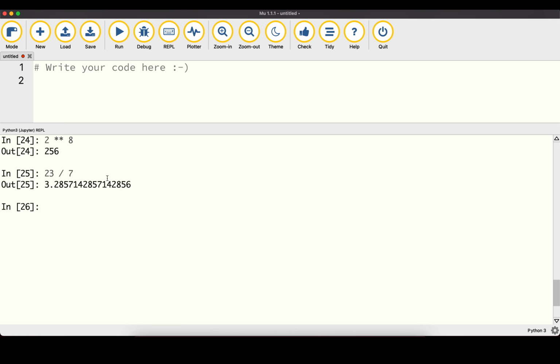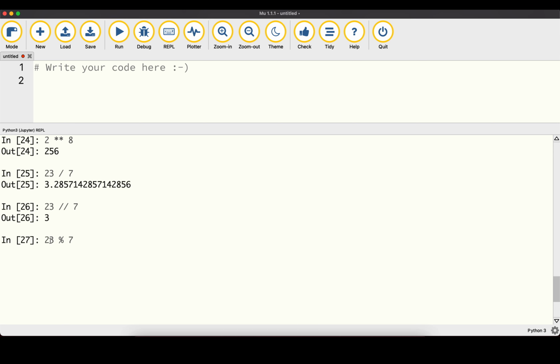And we can also perform floor division. In this case, we are going to use 2 slash symbols here. And this is basically going to perform that division and then basically throw away everything after the dot. So that means in this case we just get back 3. There's also this modulo operator that may be unfamiliar from math operations. What this basically does is it shows us the remainder of performing an operation.